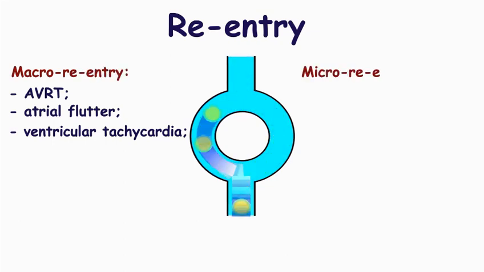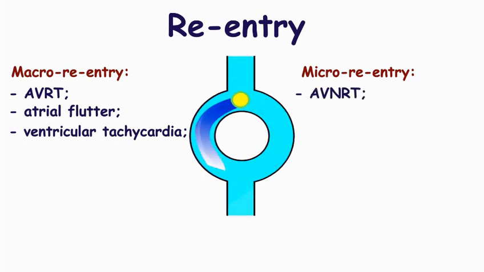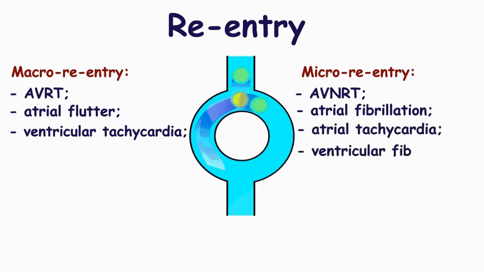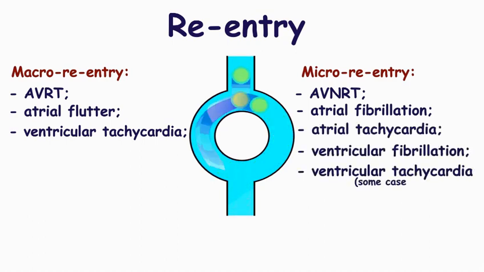Also, micro re-entry should be mentioned. It occurs in cases of atrioventricular nodal re-entry tachycardia, atrial fibrillation, atrial tachycardia, ventricular fibrillation, and ventricular tachycardia. Micro re-entry doesn't require the obvious circuit accessory pathways. There may be one or multiple micro re-entry loops.